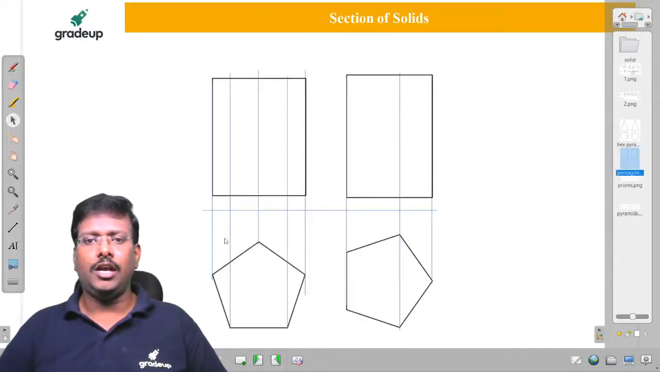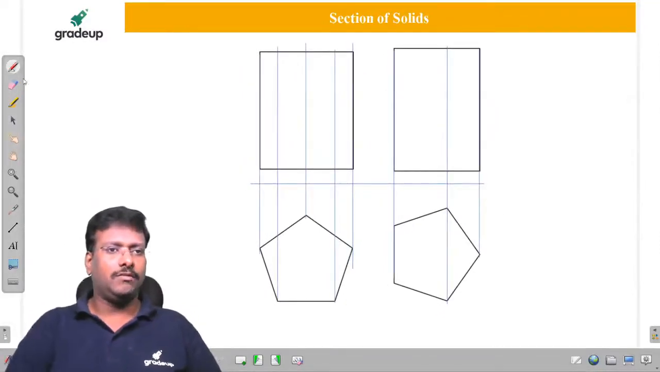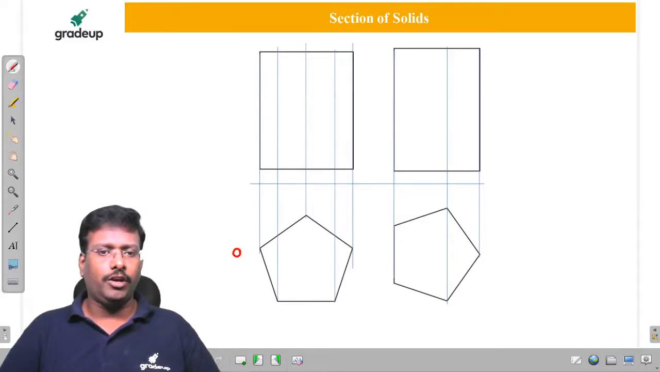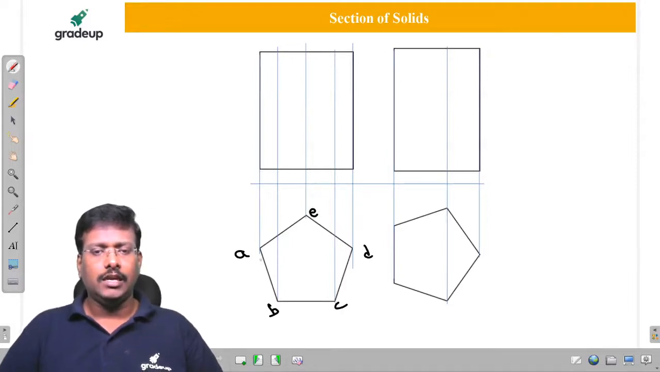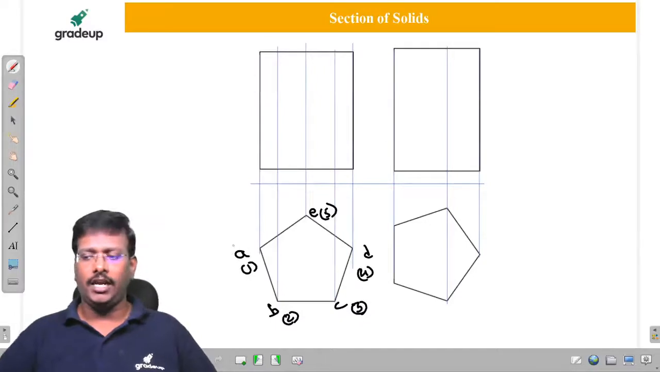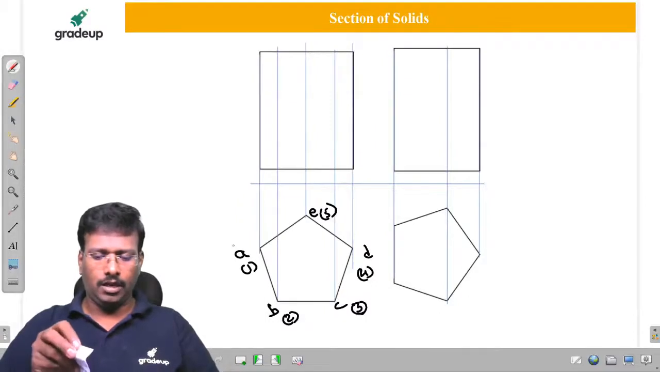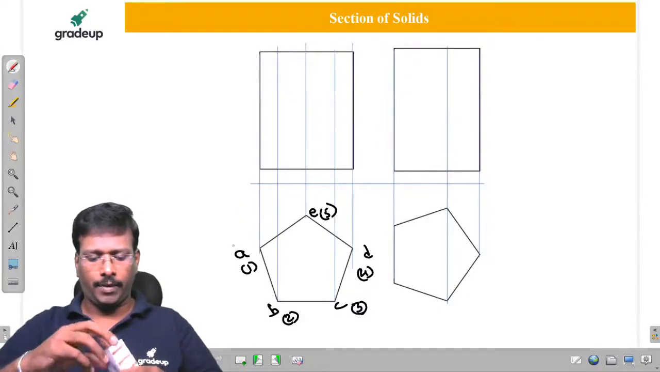Let us consider a pentagonal prism. Sir, once you place it like this, we have to give the numbering. How do we give the numbering? This is going to be A, B, C, D, E. Similarly, it has two bases, therefore 1, 2, 3, 4, 5. In the top view, you got it as a pentagon.